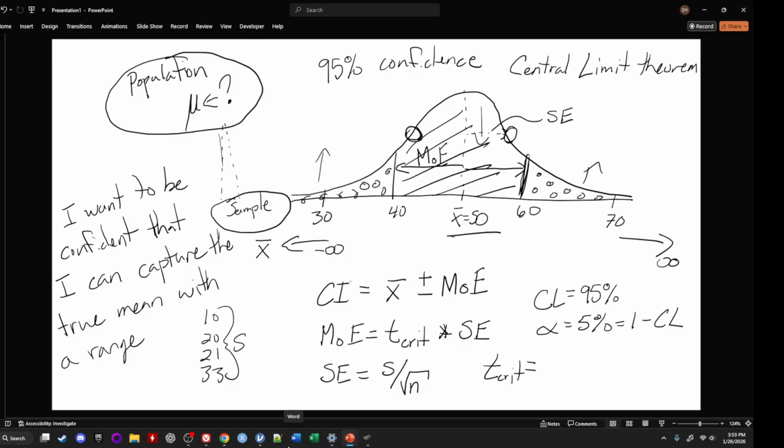Okay, so that's enough of a little lecture, and we will do a video on how we actually calculate these values, so we can calculate a confidence interval if we are given sample statistics from somebody who's already calculated the mean and the standard deviation, and how we can also do it from just gathering raw data. Anyways, hope that helps describe our confidence interval.